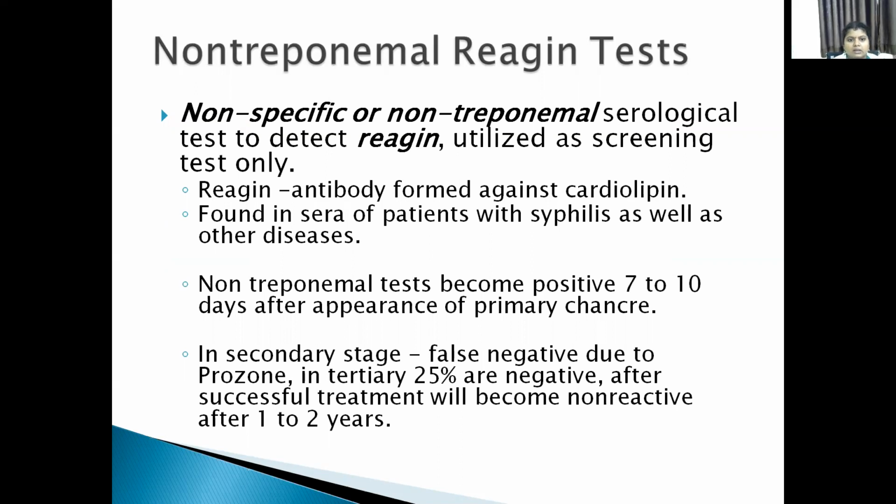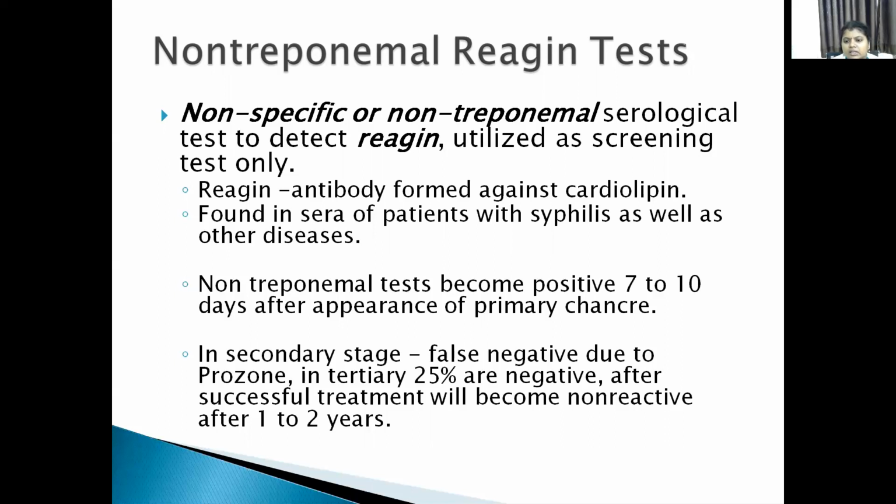The first one, the non-specific or non-treponemal serological test, is used to detect reagin. Reagin is nothing but the antibody that reacts with the lipoidal antigen, also called cardiolipin antigen, which is derived from beef heart.